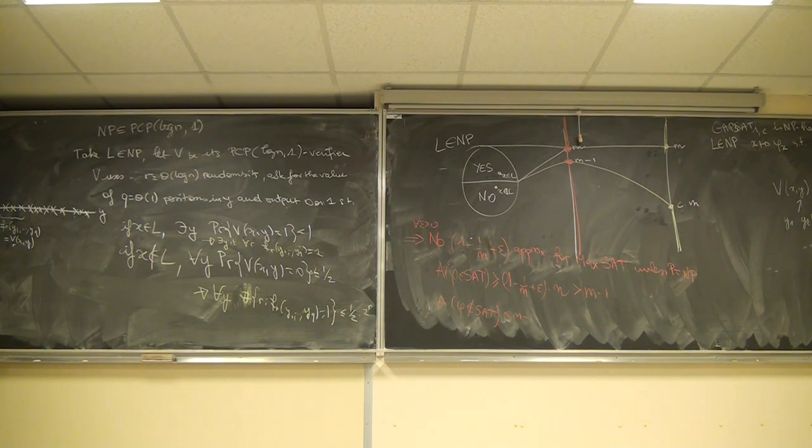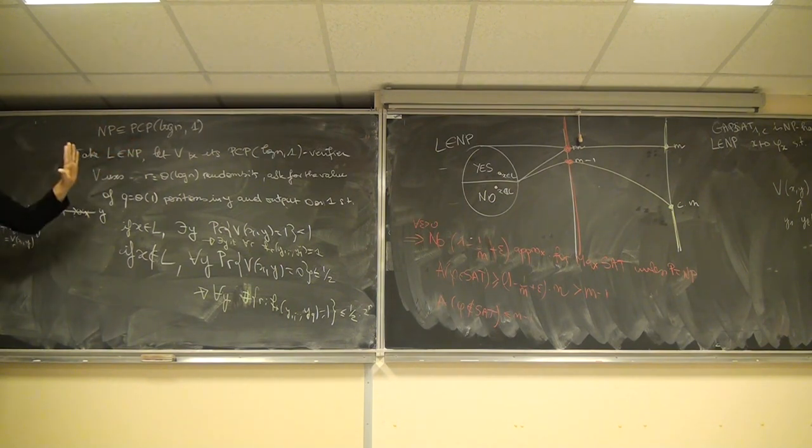So, what is the situation? What is my formula phi x that I will reduce L to? What I'm looking for is to prove that gap 3SAT 1c is NP-hard. So I want to reduce any x to a formula phi x such that if x belongs to L, all the clauses will be satisfied.